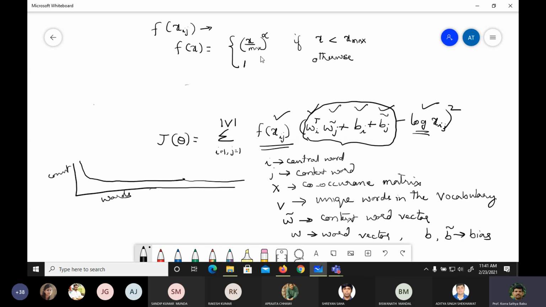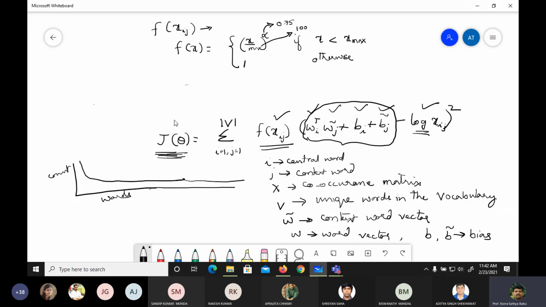Conventionally in the literature, the alpha value has been taken as 0.75, and the x_max value has been taken as 100. Okay, so this algorithm tries to minimize the cost function J.